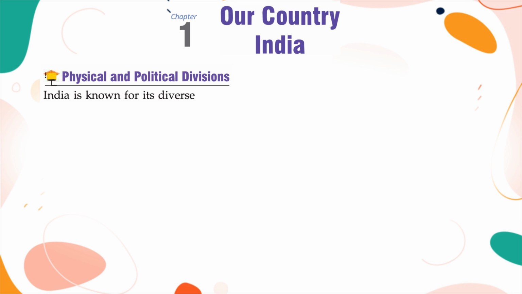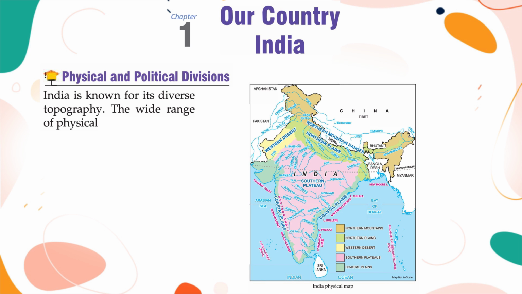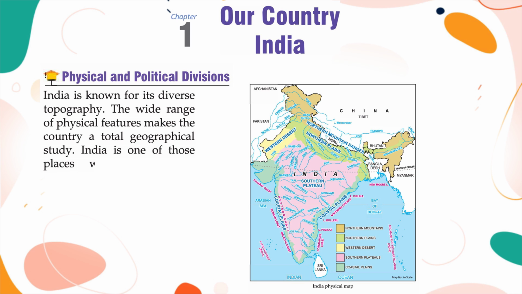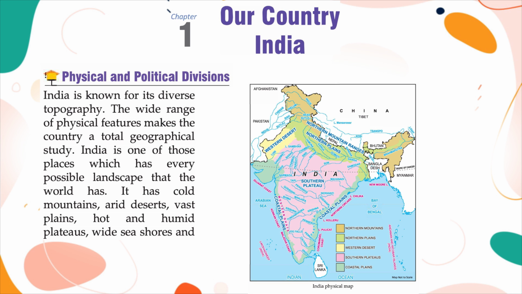Physical and political divisions. India is known for its diverse topography. The wide range of physical features makes the country a total geographical study. India is one of those places which has every possible landscape that the world has. It has cold mountains, arid deserts, vast plains, hot and humid plateaus, wide seashores, and tropical islands.